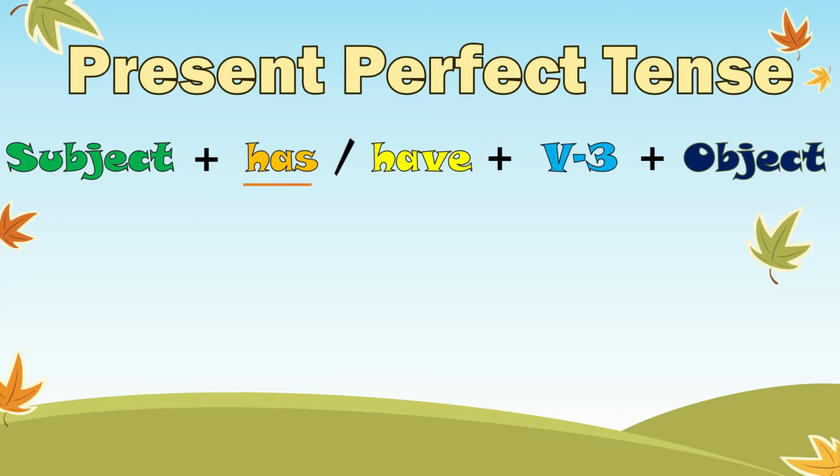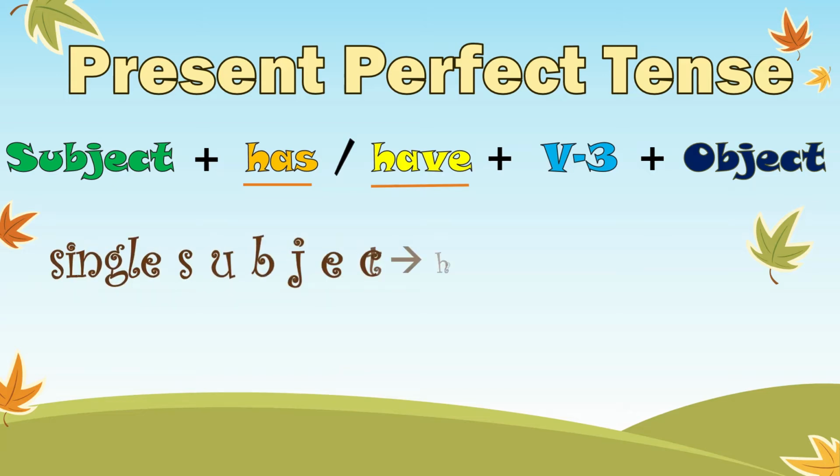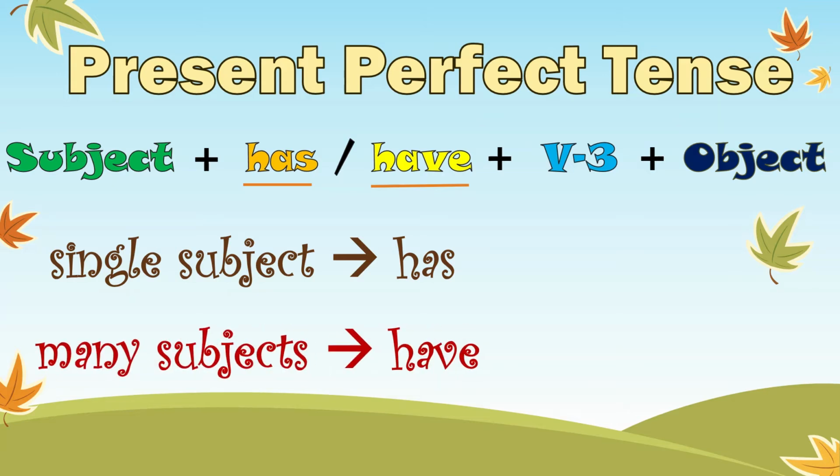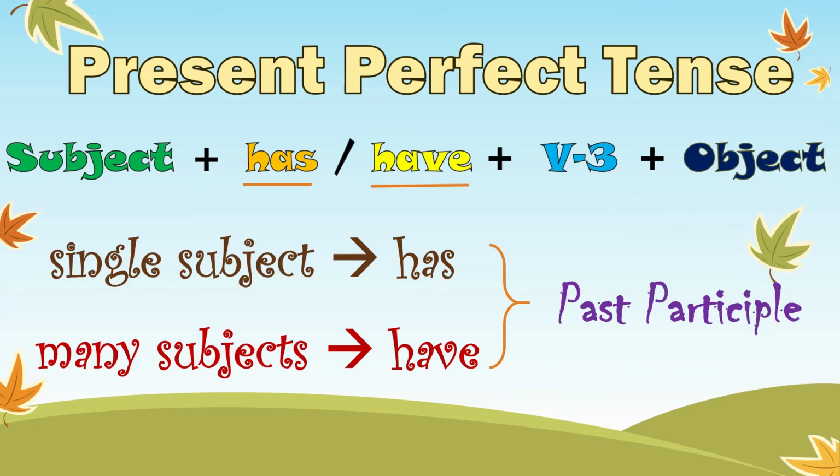Now the question is, are we going to use has and have both in the same sentence? No, everyone, we are not. Actually, we use has for single subjects. If a sentence has a single subject, then we will use has, while if there are many subjects, then we will use have. And of course, with has and have, we use past participle. What is past participle? Yes, V3.